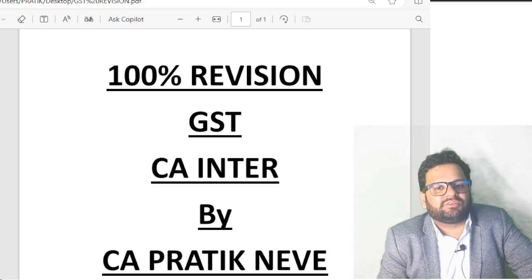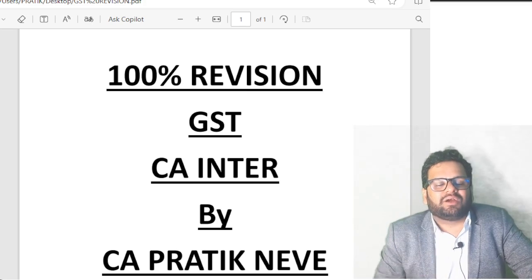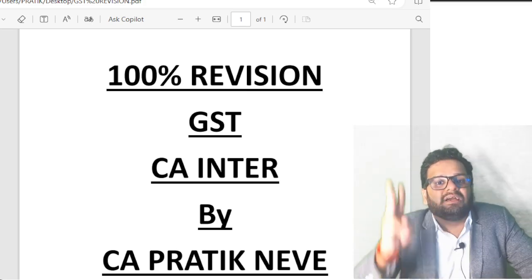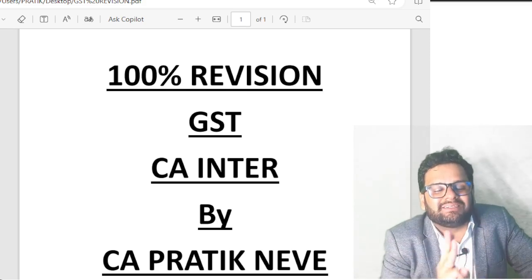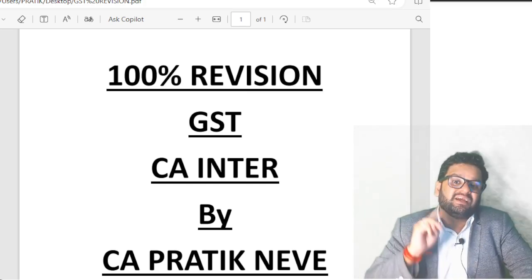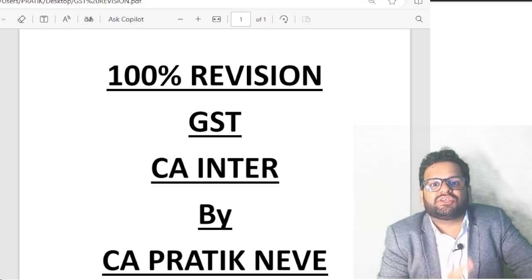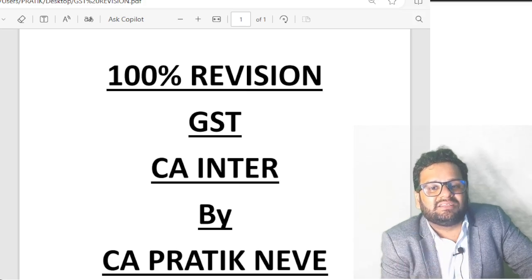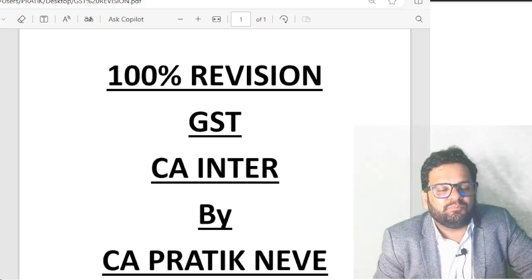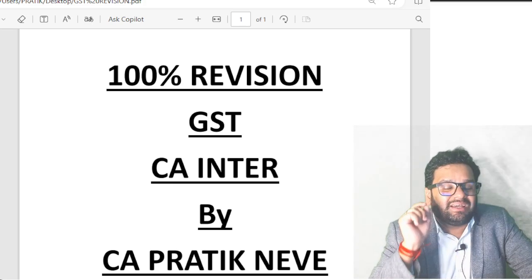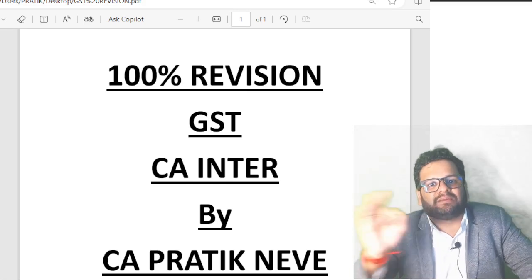Number one, the terms of the discount should exist at the time of supply. Number two, the discount should be related to the invoice. And lastly, most important, input tax credit as is attributable to the discount should be reversed by the recipient of supply. Talking about subsection 4, if AV cannot be taken as TV, valuation will be done as prescribed, that is in the rules, that is rule number 27 to 35, that is kept at your final level. 15.5, in case of notified goods, value will be as prescribed.